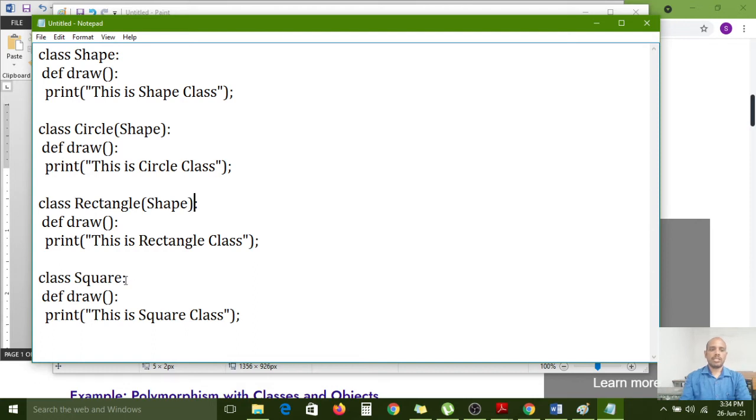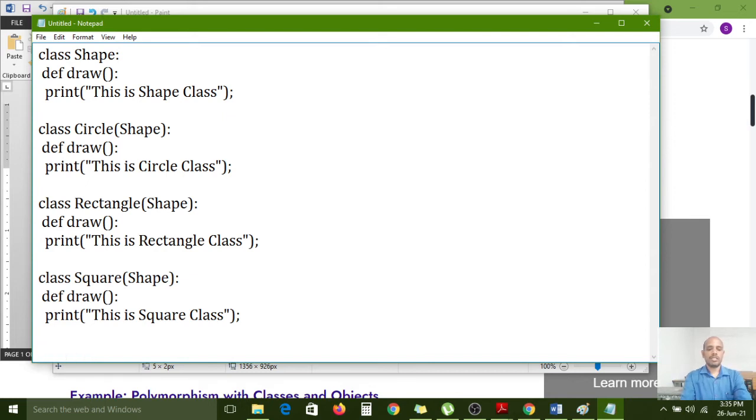In the square class also, it is derived from the Shape class. Right? Inheritance completed. Now I am calling the function. Carefully observe.